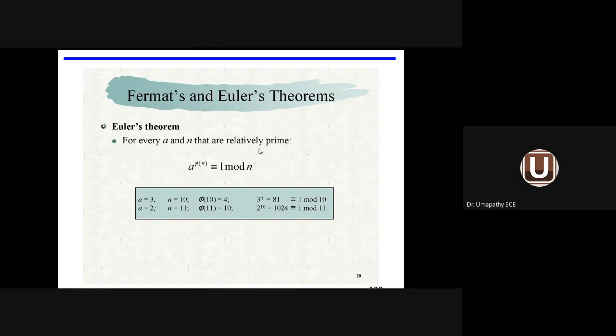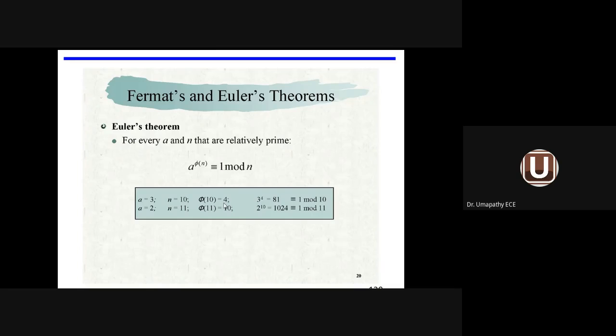So for every a and n which are relatively prime to each other, a is an integer, n is a prime number. Previously we were using a and b, now we are using a and n. A power phi of n equal to 1 mod n. In the example given here, a equal to 3, n equal to 10.